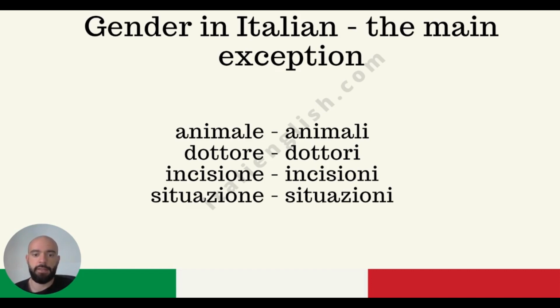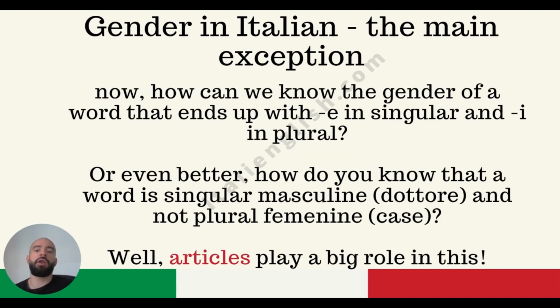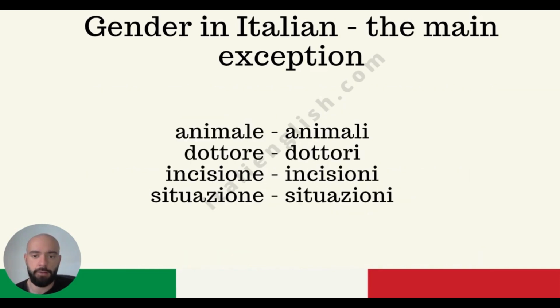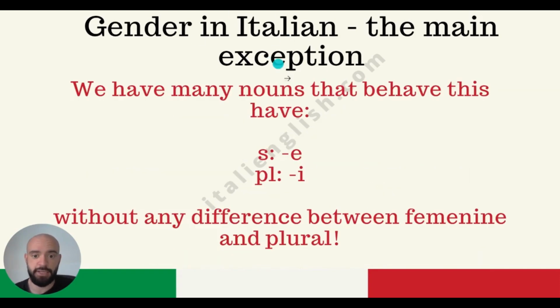Okay? Now, how can we know the gender of a word that ends with e in singular and i in plural? Or better yet, how do you know that a word is singular masculine, dottore, and not plural feminine? Let me tell you, trust me, dottore is masculine. But it ends with e because it's part of this exception.